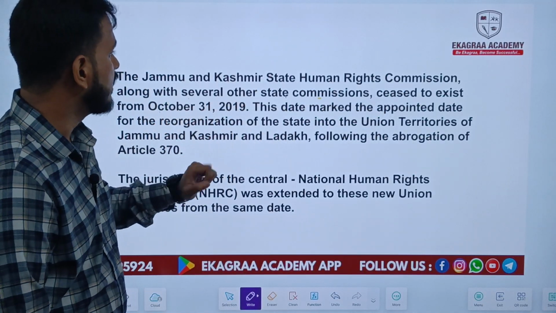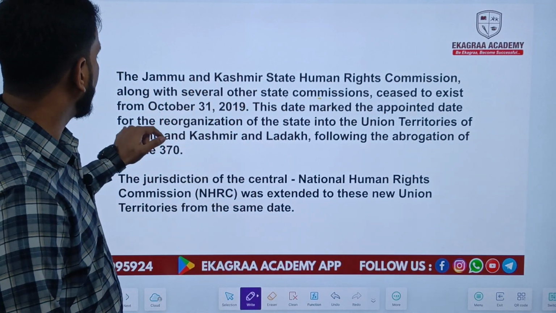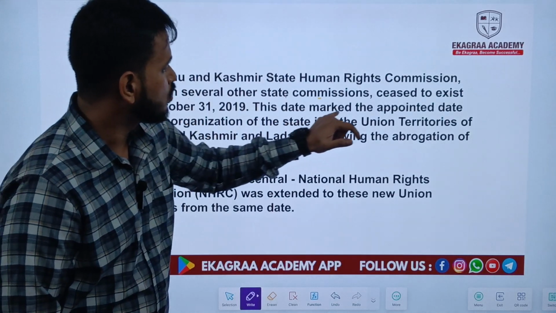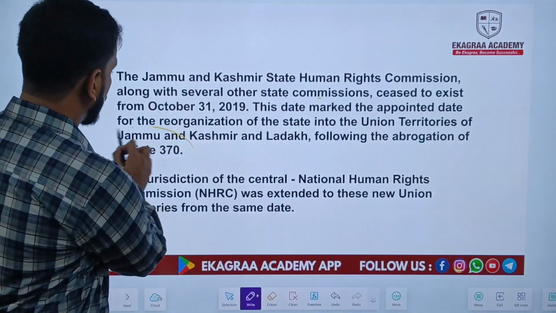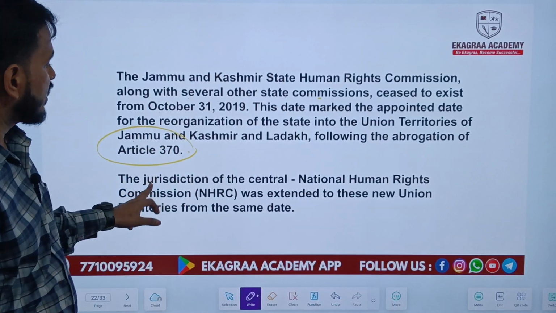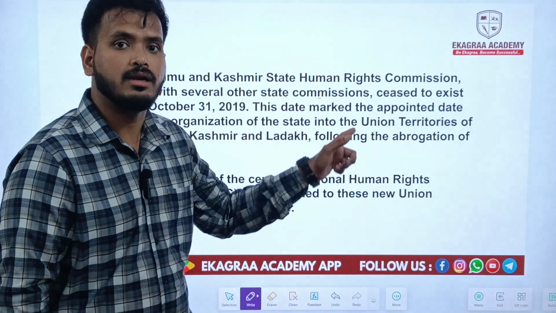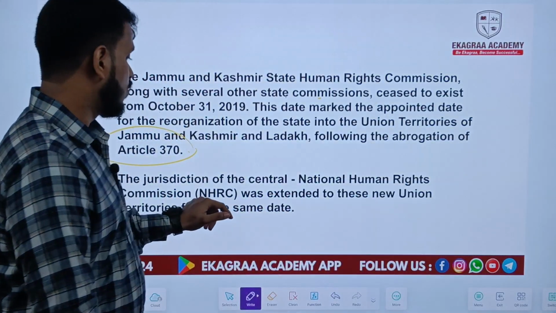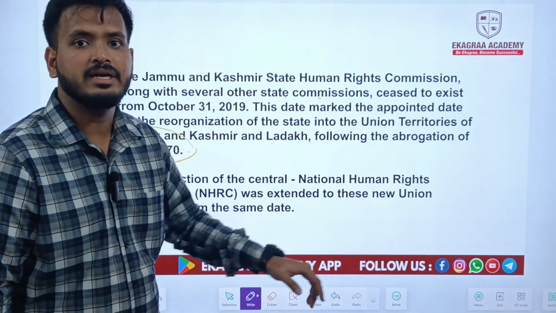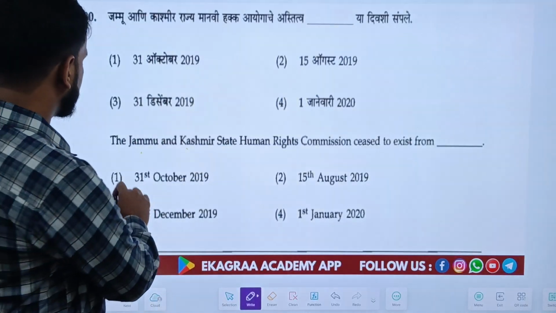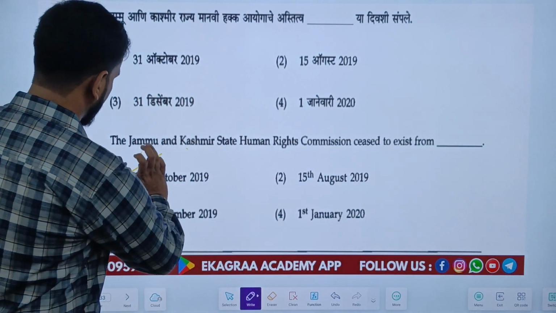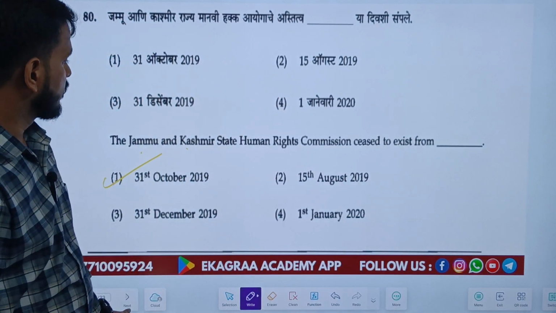31st October 2019. This date marked the appointed date of the reorganization of the state into the Union Territories of Jammu and Kashmir and Ladakh following the abrogation of Article 370, and that's why the jurisdiction of the central National Human Rights Commission was extended to these new Union Territories, and the State Human Rights Commission ceased to exist. That's why 31st October 2019 is the right answer.